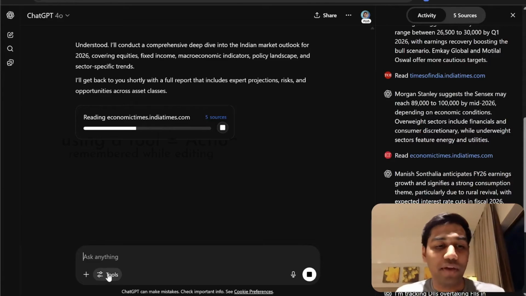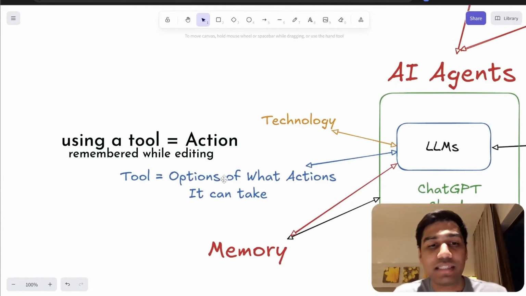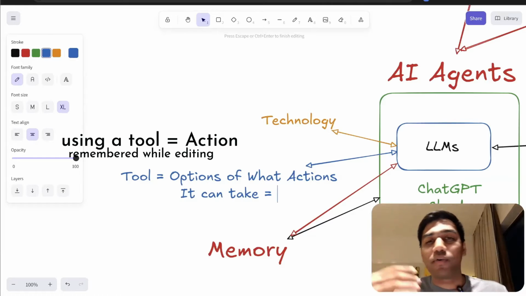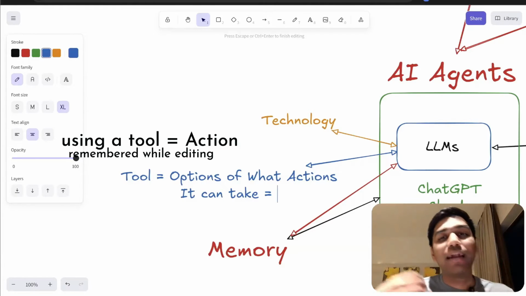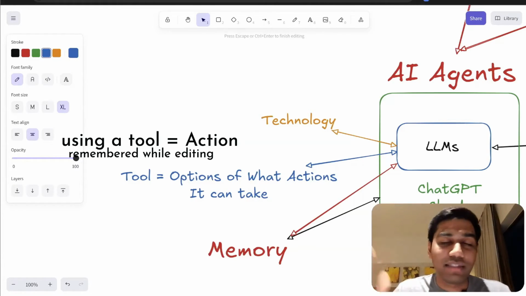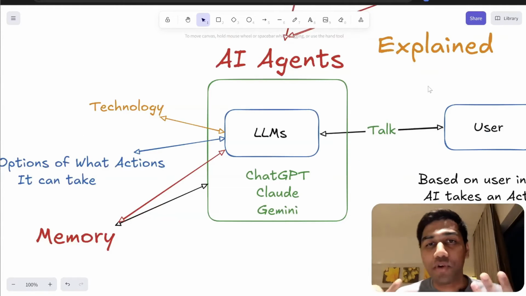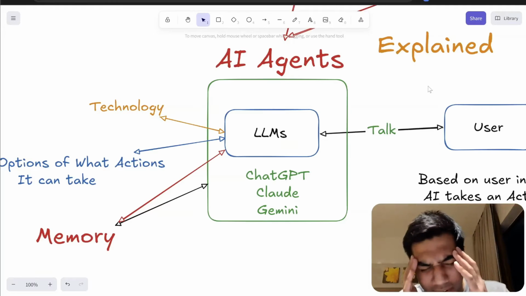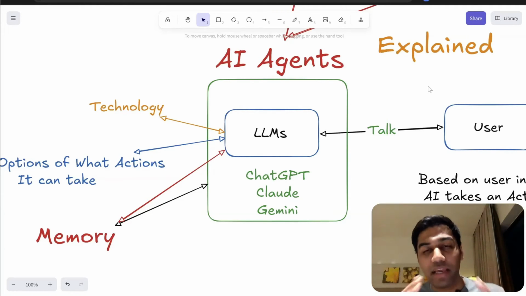The reason we call them tools is that there are different tools. You can connect your Gmail, you can connect your calendar and everything else, and that's the name, tools. This does not make sense if you can't build your first agent. So let's build our first agent without breaking our head, doing it in the simplest way possible.